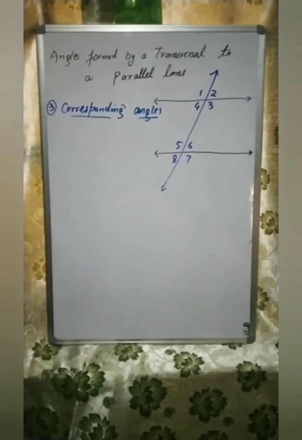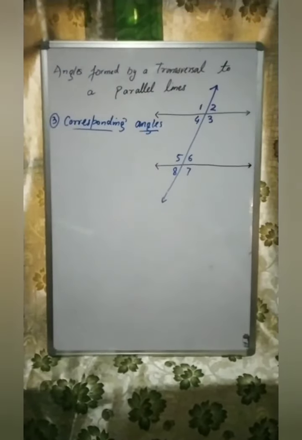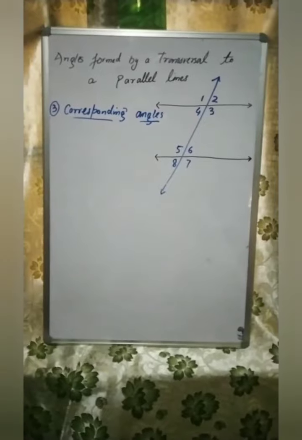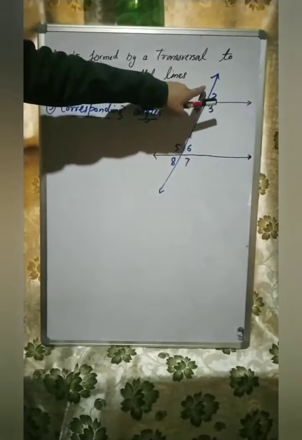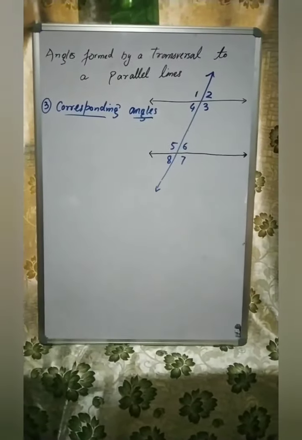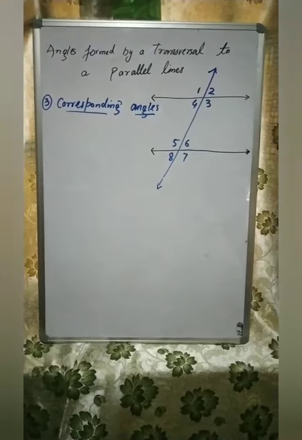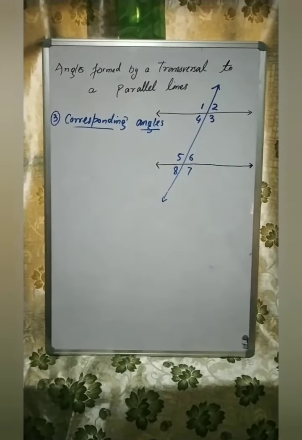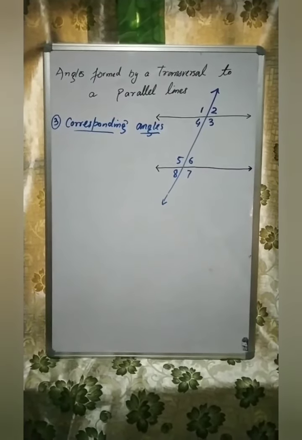So number 3 is corresponding angles. Dear student, you should remember what corresponding angles are. The angles are on the same side of a transversal, whether on the left side or the right side. One of them is an exterior angle and the other is an interior angle, and both of them must not form a linear pair. These are known as corresponding angles.